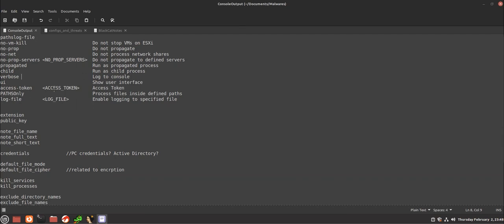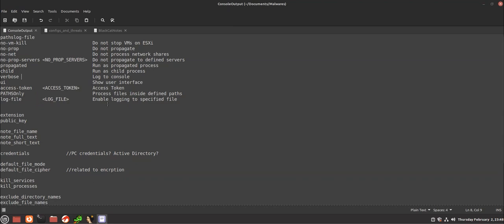So, log to console, then access token. This access token is a guess of mine: when you buy this ransomware from the dark web or some other shady place, you probably get an access token showing that you're authorized to use this malware. I think that's what it is, because there is going to be another token appended when the wallpaper changes, when the malware has done its work. We'll get to it later.